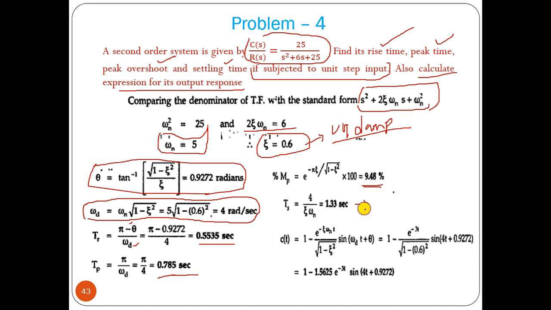And settling time, it is not given for how much error I am taking. For this example, this is taken as 5% error. 4 by this; 2% error means 3 by that. So this is 4 by zeta omega n. We can find it very easily. If you remember the formula for this underdamped system, then we can put all the values and find the expression. Otherwise you have to solve it, just the way I did for problems number 1 and 2.